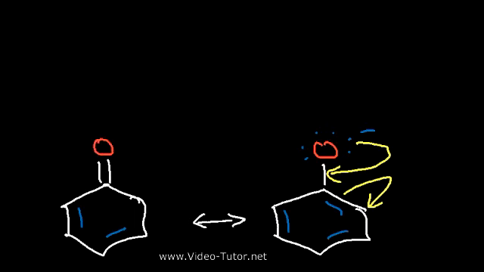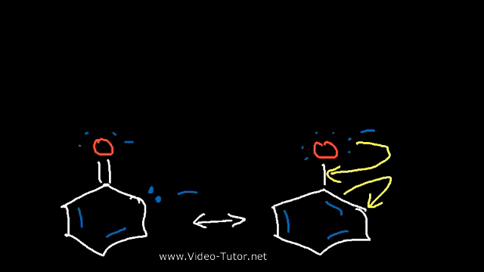Now, the resonance structures that we drew for the acetate ion were equivalent. They were the same. But notice that these two resonance forms are not the same. One is more stable than the other. And when you get into a situation like that, sometimes you need to identify which one is the major resonance contributor and which one is the minor resonance contributor.